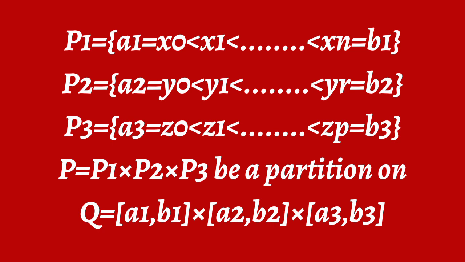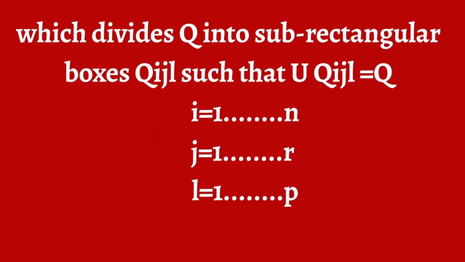The example of taking the values is shown on the screen. You can refer to it. Similarly, the next part where we describe the property of the partition P is that it divides the region Q into sub-rectangular boxes. Previously it was just rectangles. Here it is rectangular boxes since we are dealing with the triple integral. So rectangular boxes Q_ijl such that the union of all the sub-rectangular boxes is the whole rectangular box Q. The rest of the proof is the same. You can try it by yourself.